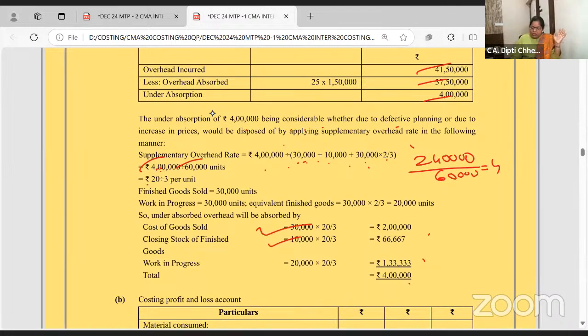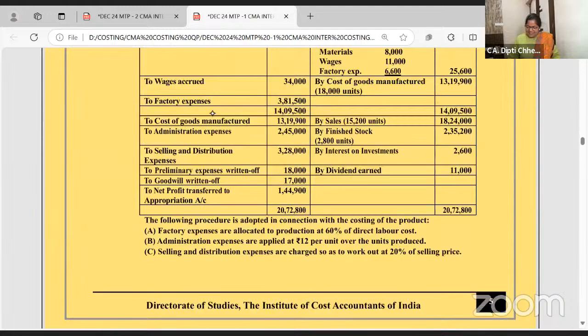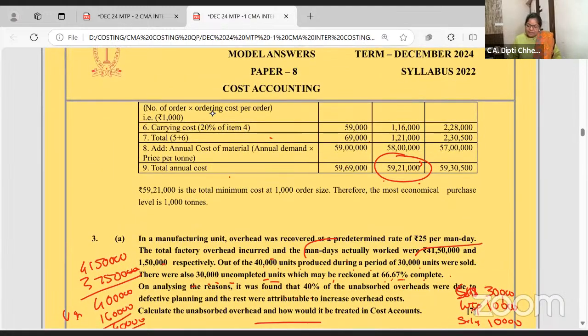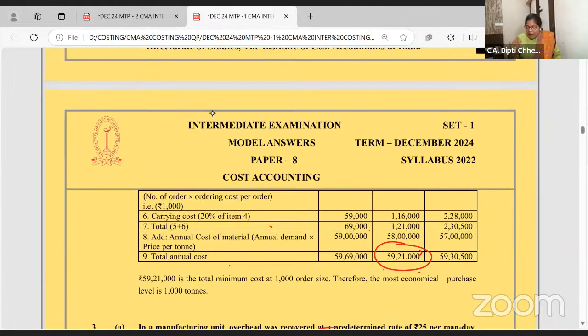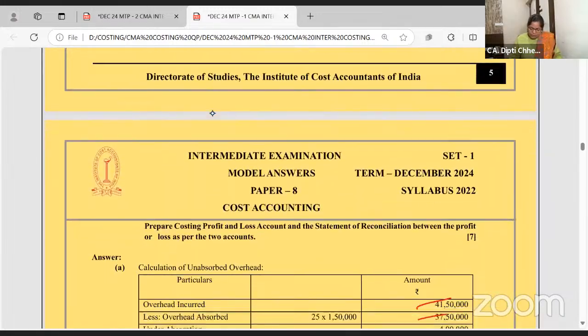Closing stock, goods sold, and work in progress. Work in progress is 30,000, but 2/3 completed, so 20,000. Okay. Hope it is helpful to all of you. I know I'm going a little fast. I'm giving you the gist. Then pause the video and solve it. If you have any doubt, ask.